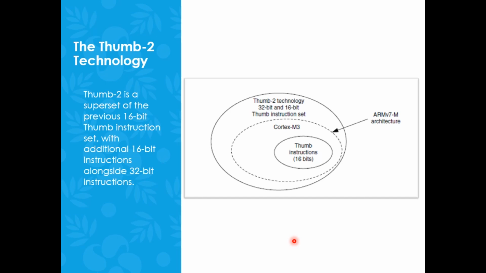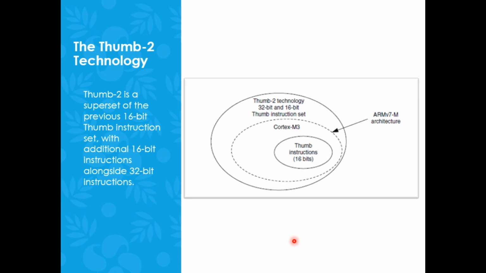So basically we are focusing on small memory system devices, right? As I told you, very large scale integrated circuits are now concentrating more on size and power consumption. So when we focus on reducing the size of the processor, Cortex-M3 is the best processor we can rely upon, which supports Thumb-2 instruction sets. Cortex-M3 supports only Thumb-2 instruction sets. That's also very important to remember. You cannot have ARM mode and Thumb mode kind of programming in Cortex-M3.